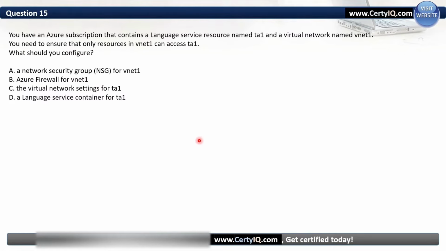Question number 15. You have an Azure subscription that contains a language service resource named TA1 and a virtual network named VNet1. You need to ensure that only resources in VNet1 can access TA1. What should you configure? So in this question, the right answer is the virtual network setting for TA1. We will configure the VNet setting for TA1. C is the right answer here.